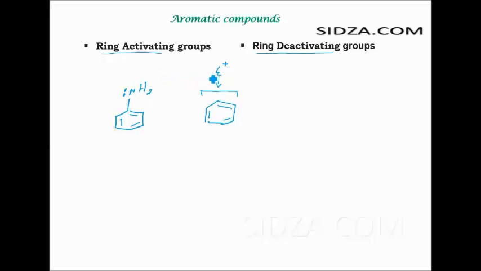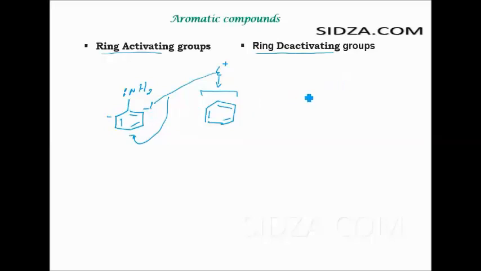Now, as we know, electrophilic aromatic substitution can occur at the ortho and the para positions only, because the nitrogen has a lone pair of electrons. It increases the electron density at the negative charge, at the ortho and the para positions, and therefore electrophilic substitution will occur at the ortho and the para positions.